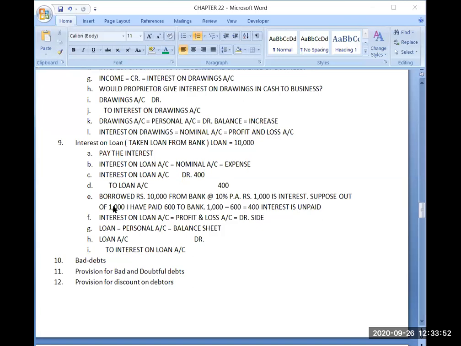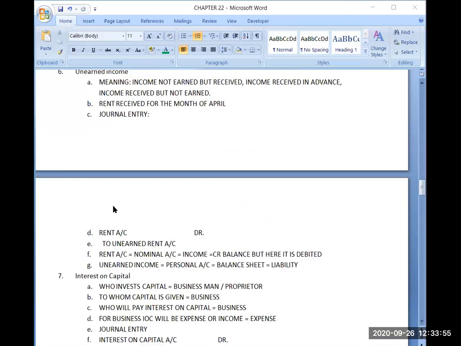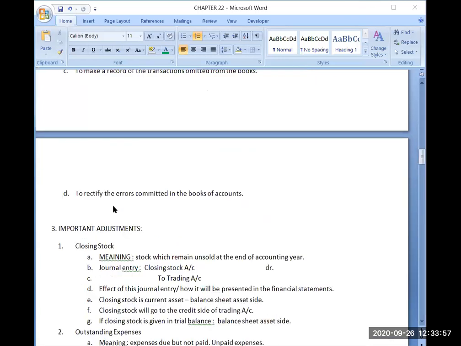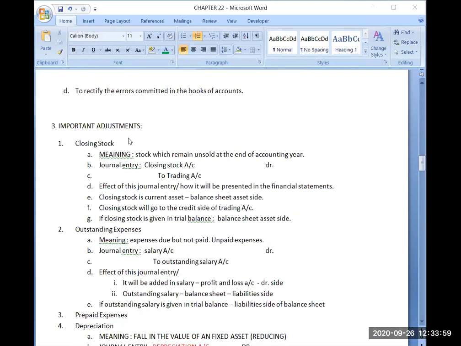But now the question is, if I get closing stock in trial balance, then what type of account is closing stock? First decide that.